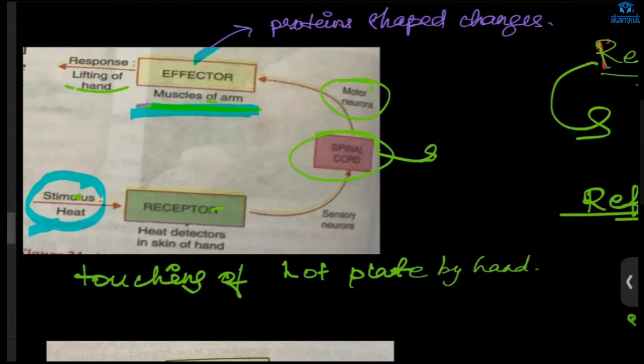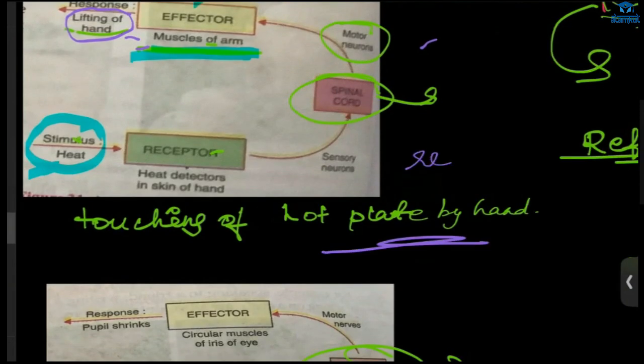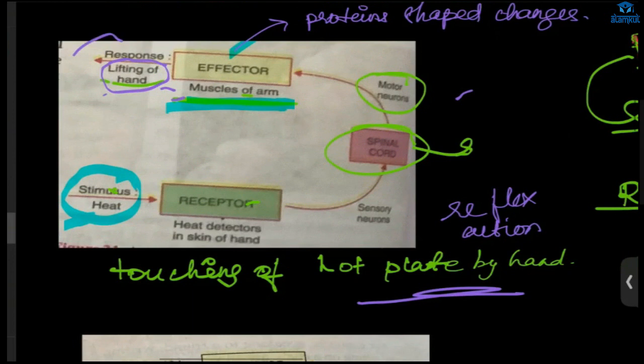Why does this muscle move? So this muscle, this effector, has proteins in it. Now, when electrical impulses come, the protein will change its shape and it will contract. If it is contracting, there will be a change in the muscle, and the hand will lift up. This is how it happens. This whole thing is reflex action.